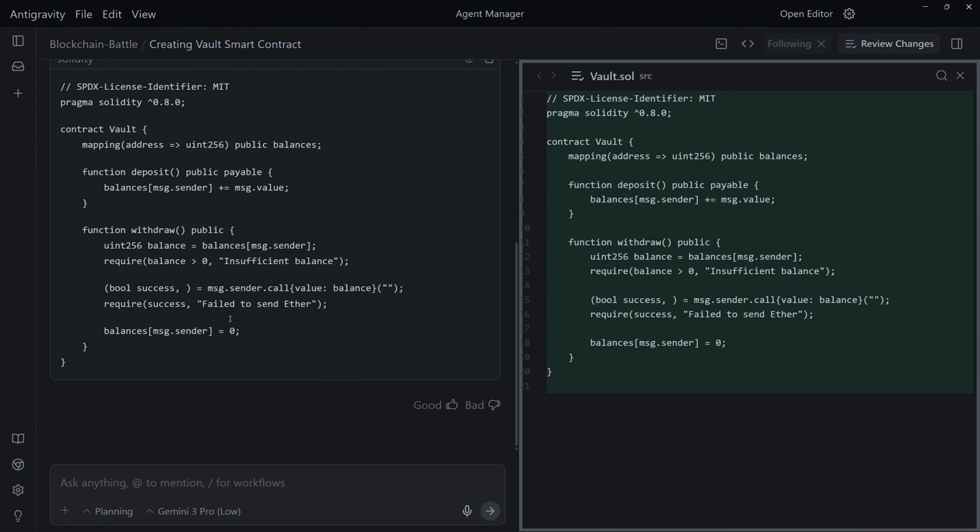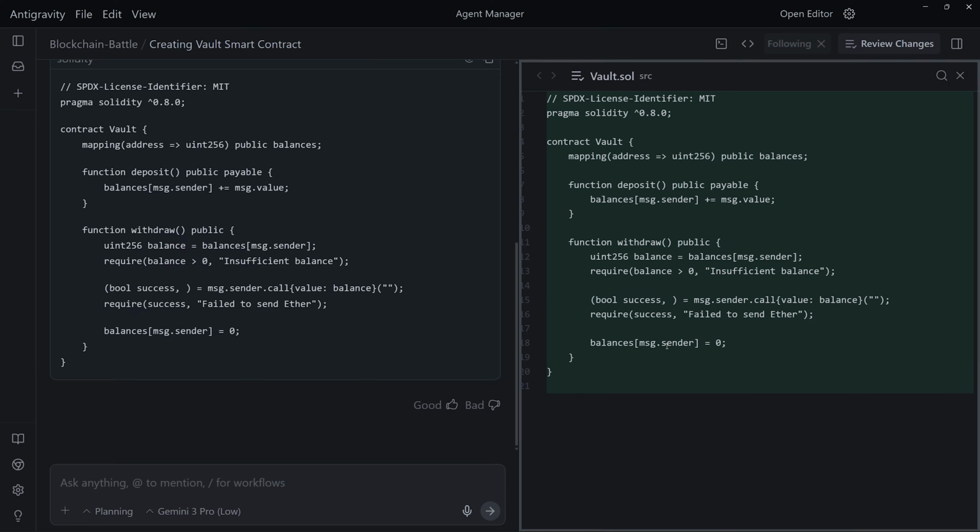See guys, actually my instructions are specific: build a vault, handle real Ethereum, but here's the trick. I told it to keep it simple. In crypto, simple usually means dangerous. I'm practically begging it to leave the door unlocked.